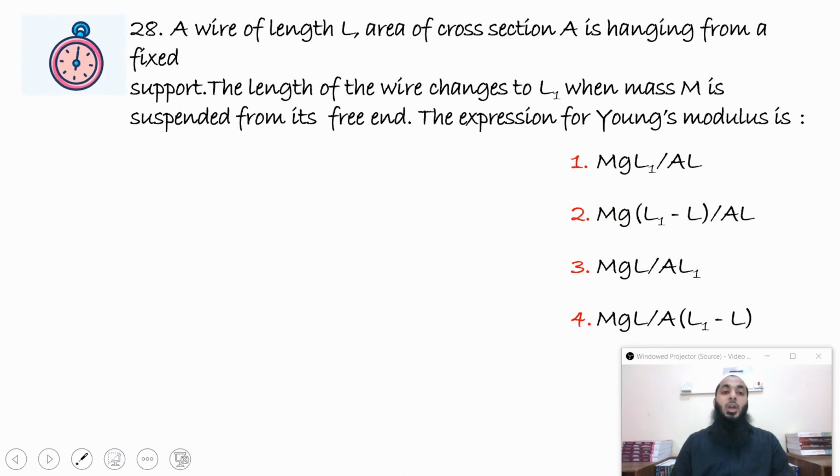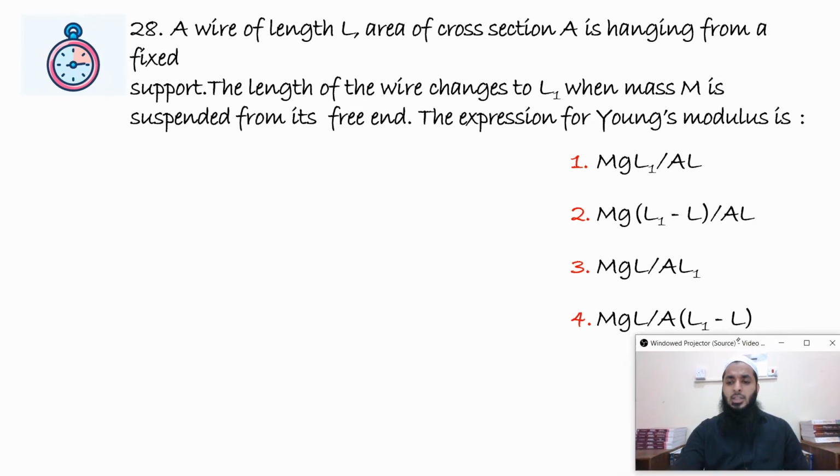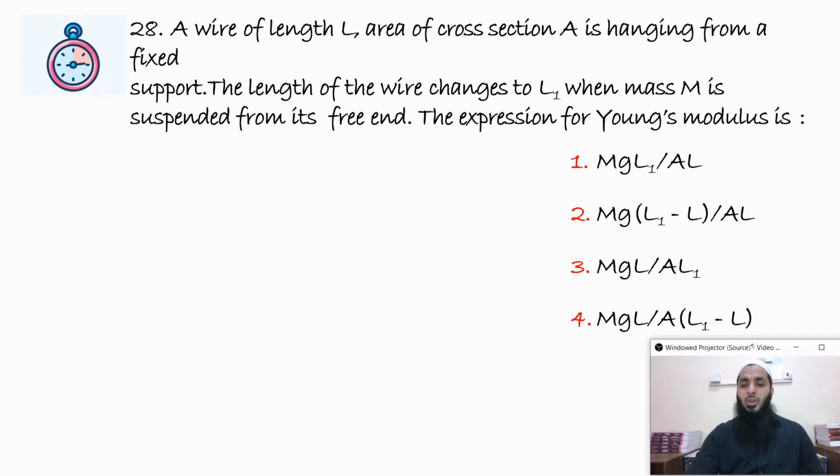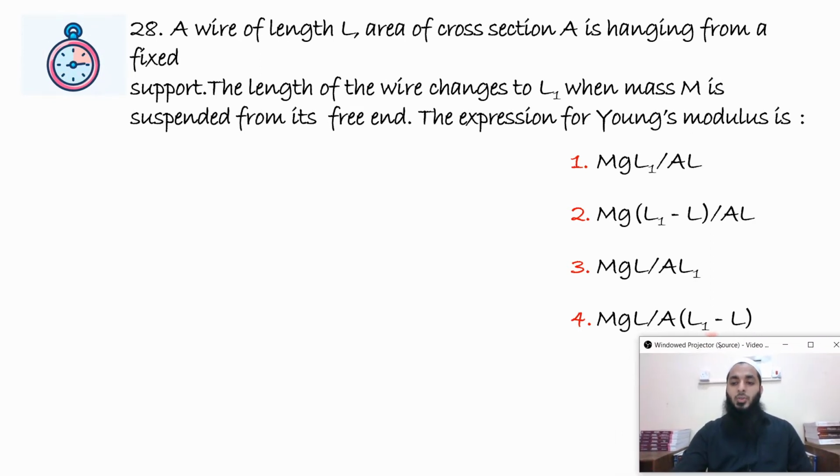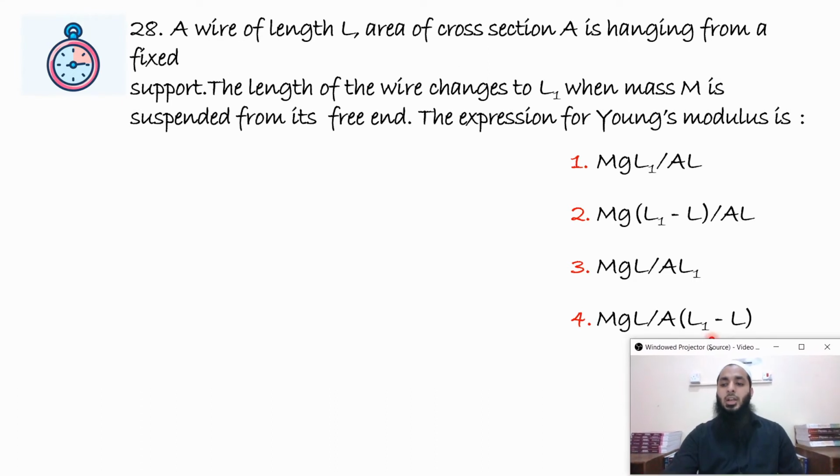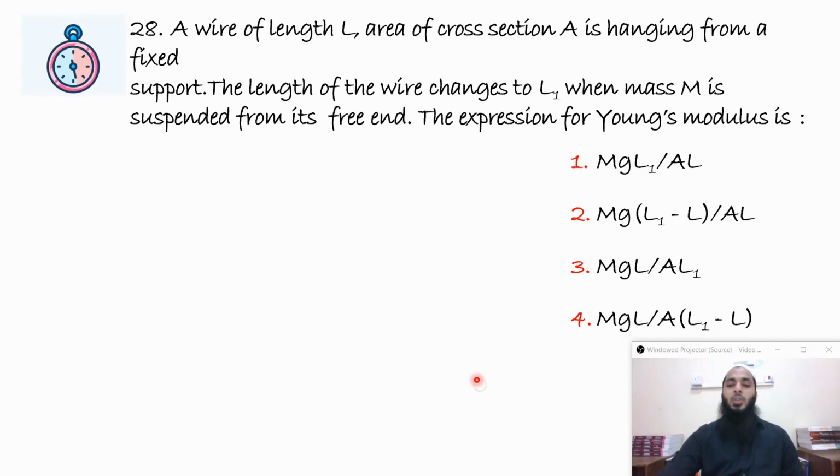Question number 28. A wire of length L, area of cross section A, is hanging from a fixed support. The length of the wire changes to L1 when the mass capital M is suspended from its free end. The expression for Young's modulus is, so clearly you want to find Young's modulus, and Hooke's law states that Young's modulus is equal to stress divided by strain, or from Hooke's law you actually are getting stress is directly proportional to strain, and from that the proportionality constant is Young's modulus.